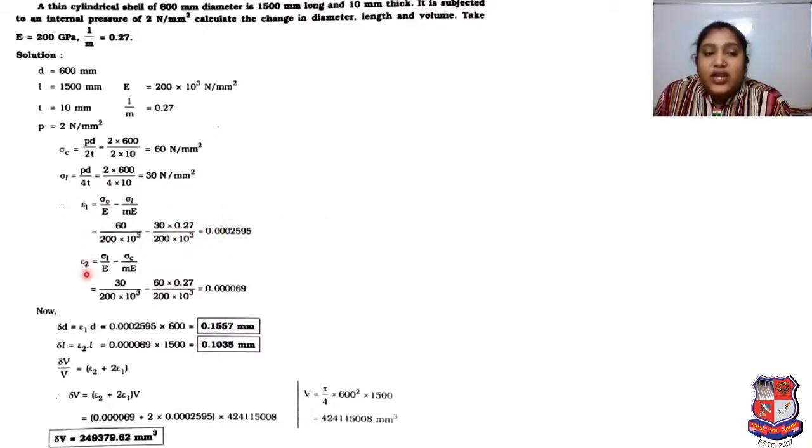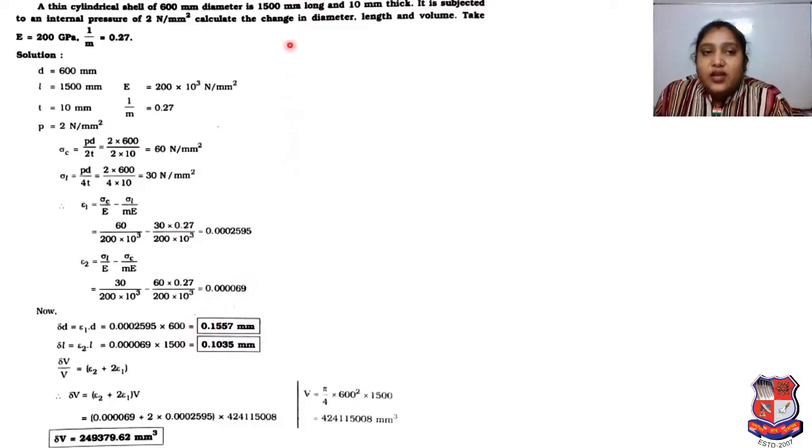Now strain 2 will be sigma L upon E minus sigma C upon m E. You can see the difference between these equations. 30 upon 200 into 10 cube minus 60 into 0.27 divided by 200 into 10 cube. If we do the simplification, strain 2 will be 0.000069.